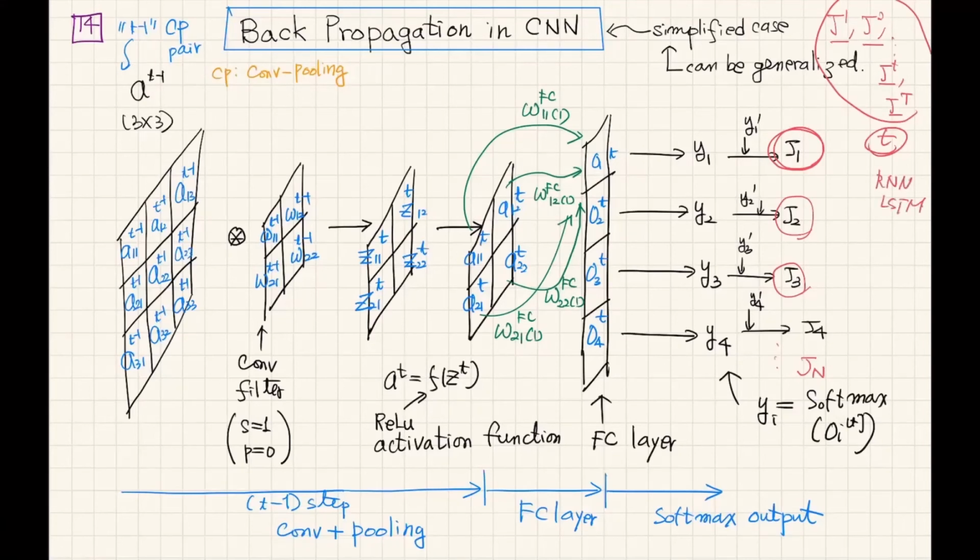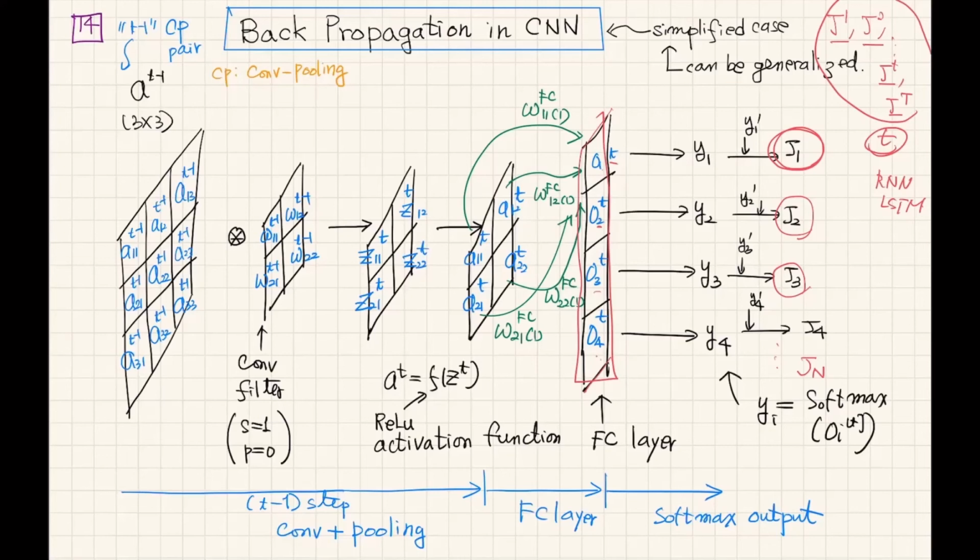But in CNN, the outputs arrive at the same time. The outputs O1, O2, O3, up to On are the vector elements; for example, to identify your writing, it could be from 0 to 9.